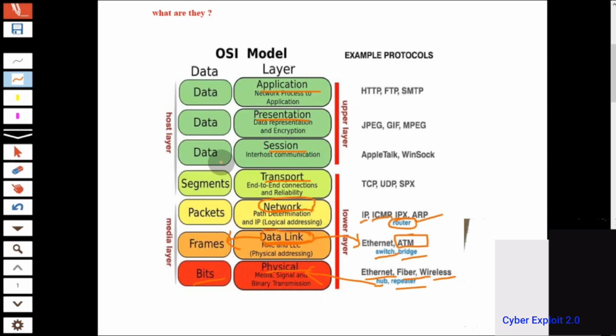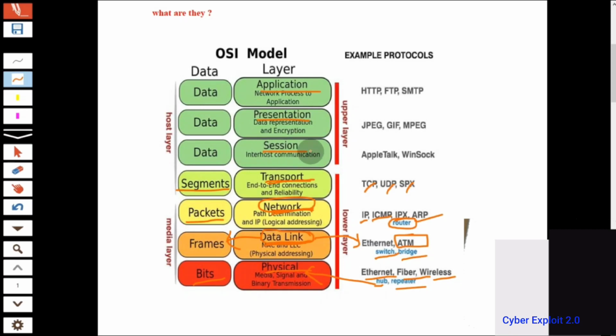How a packet will be sent depends on the network layer. Next is the transport layer. In the transport layer, we work with the TCP, UDP and SPX protocols, and the segmentation of the data is the responsibility of the transport layer.